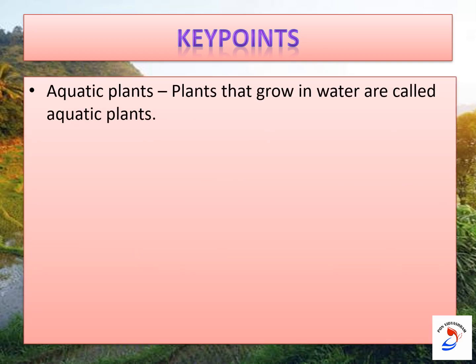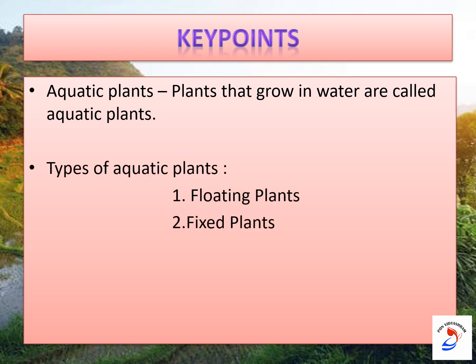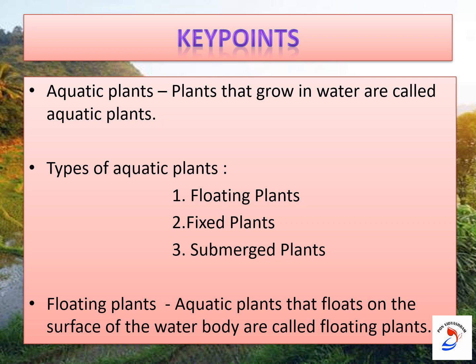Aquatic plants. Plants that grow in water are called aquatic plants. Types of aquatic plants: floating plants, fixed plants, and submerged plants. Floating plants. Aquatic plants that float on the surface of the water body are called floating plants.